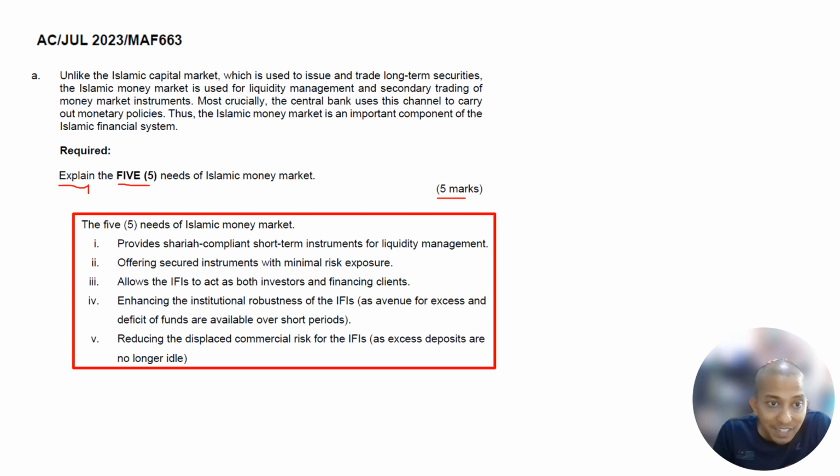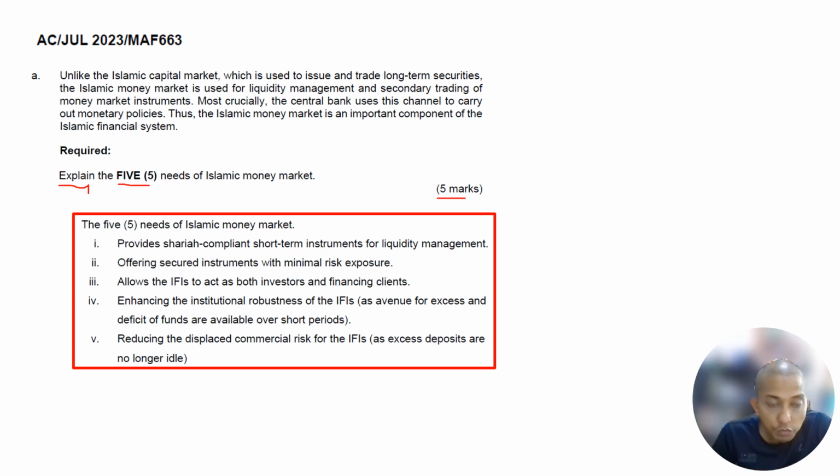The needs for the Islamic money market: provide Sharia-compliant short-term instruments for liquidity management. We know that Islamic banks still need the money market to transfer funds. If they have a surplus, they want to transfer the fund. If they have a deficit, they want to receive a fund. Offering secured instruments with minimal risk exposure. Why is the risk minimal? Because in all the Sharia contracts, we have an asset as backing to cover.